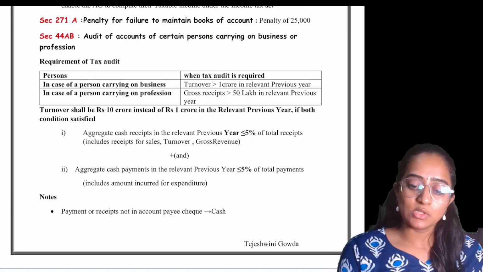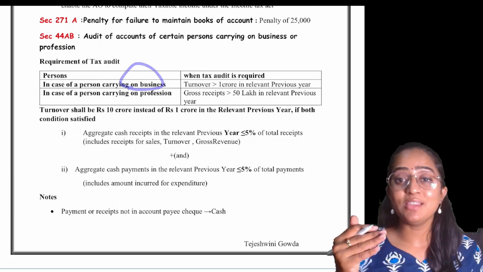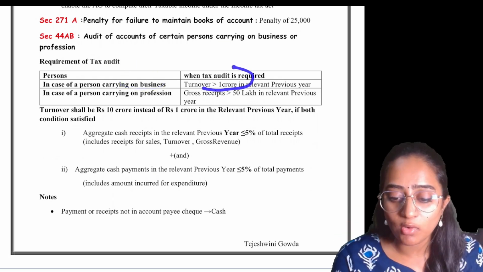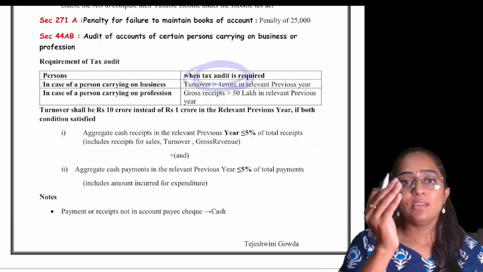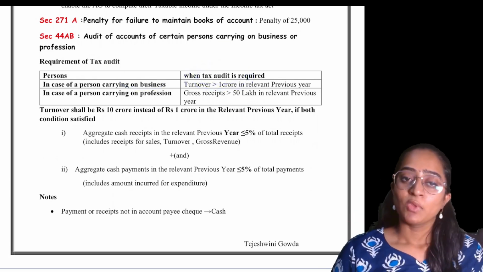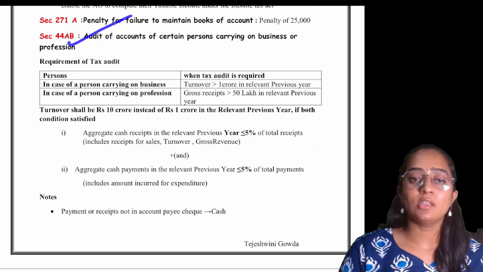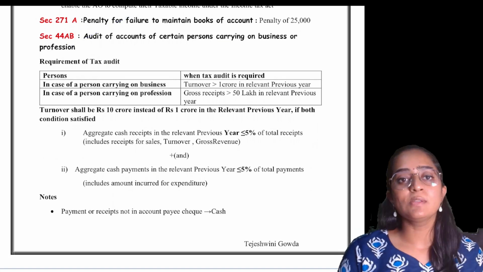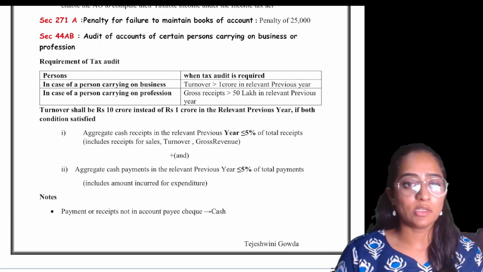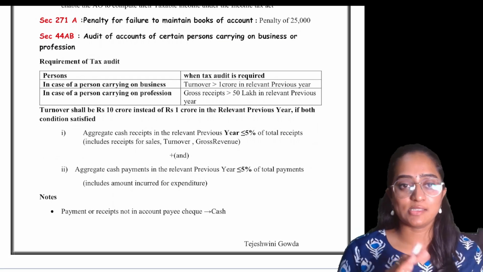If you are a person who is carrying on any business and you are having a turnover exceeding 1 crore in the respective PY, wherever you are applying for tax audit, then you have to maintain the books of accounts and get your books of accounts audited under section 44AB. Tax audit is necessary.